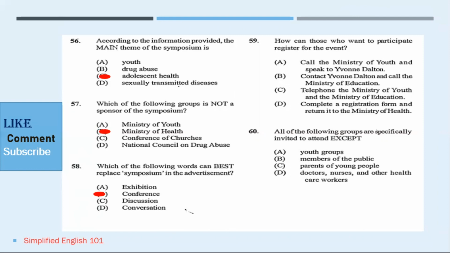Number 59 says, how can those who want to participate register for the event? The answer is also clear from the advertisement. They're advised to call the Ministry of Youth and speak to Yvonne Dalton. Number 60, the last question says, all of the following groups are specifically invited to attend except parents of young people. This has brought us to the end of our video for today.